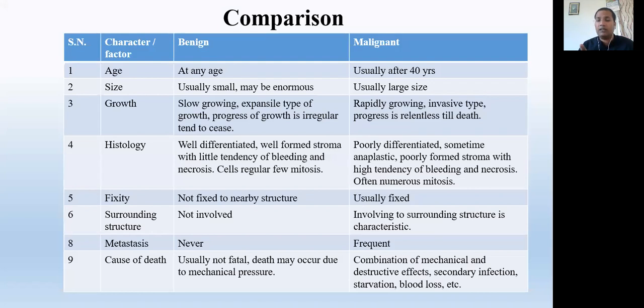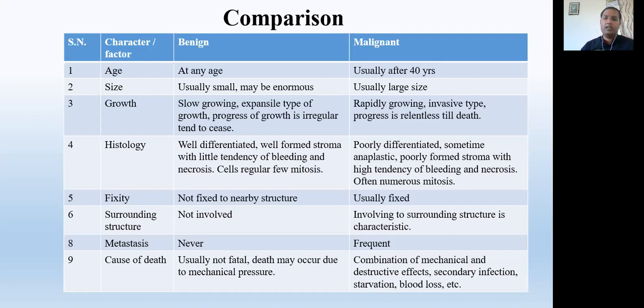In most cases it adheres to the particular nearby structures and starts growing. That's why it easily invades inside the other tissue, because it is fixed. Surrounding structures: benign, not involved, but in the malignant, involving the surrounding structures. Later on, it disturbs their function and their structures also.